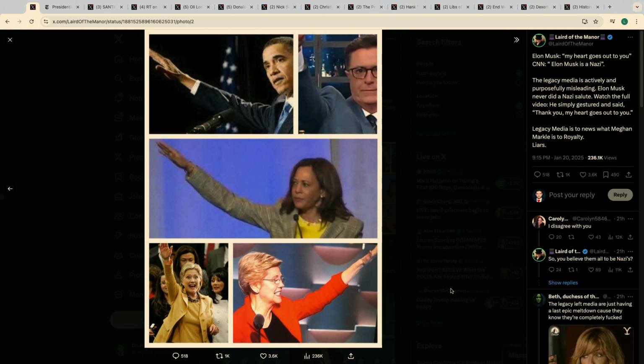And so when he does something like that, even when I saw it, I was like, yeah, guys, he didn't mean to do that. But yet the media and all the Democrat operatives run with it because it's the best story that they could pick up. And of course, you have these pictures of Obama, Stephen Colbert, Kamala Harris, Hillary Clinton, and Elizabeth Warren just going ahead and going crazy doing the Roman salute. But we'll go ahead and just move on to the next clip.